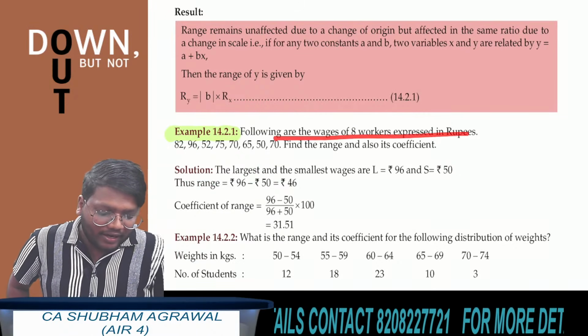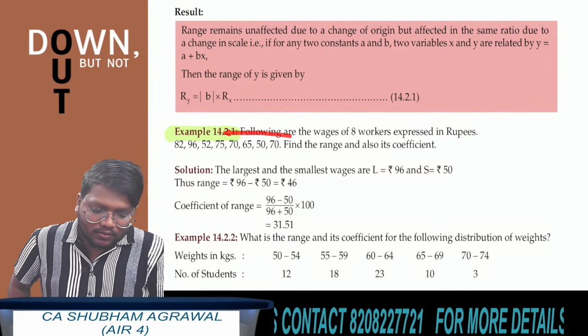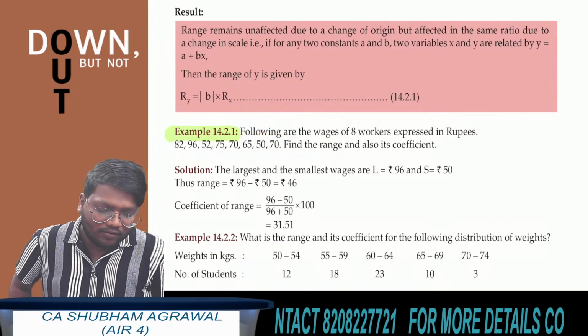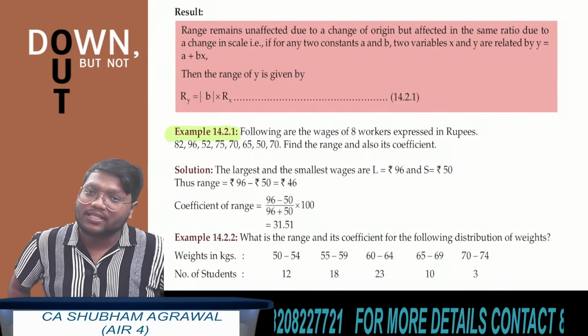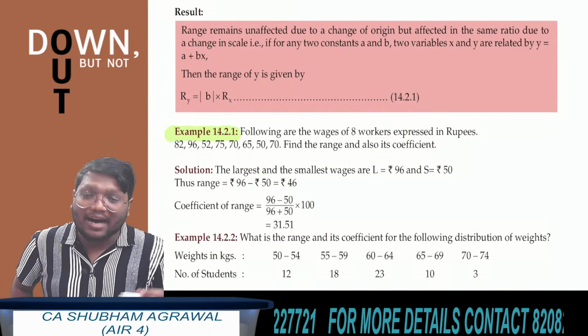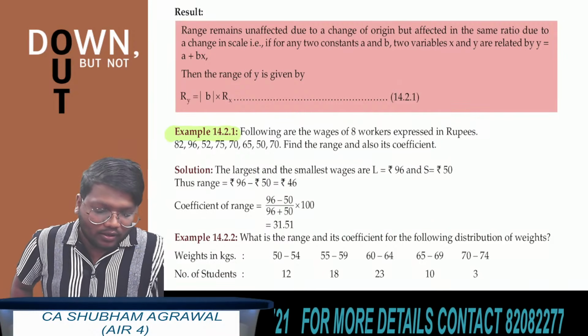Following are the wages of 8 workers expressed in rupees. They have given us the wages of 8 workers. You have to find range and also you have to find coefficient of range. First tell me what is the answer for range. What is the formula to find range? Largest value minus smallest value. Okay, range is what?